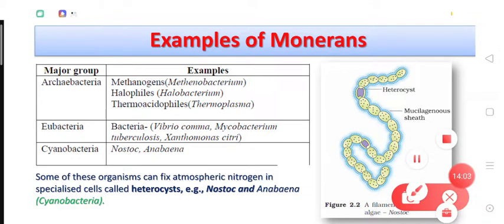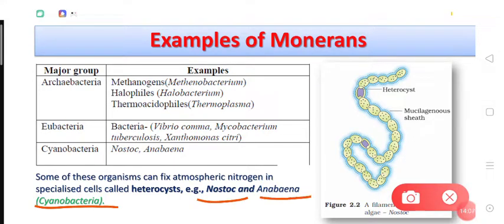You can see cyanobacteria. Certain examples are nostoc and anabaena. So this one is a cyanobacteria that is called nostoc, right? And this has specialized cells known as heterocysts, and these cells perform nitrogen fixation. So heterocysts are the specialized cells which perform nitrogen fixation, right?